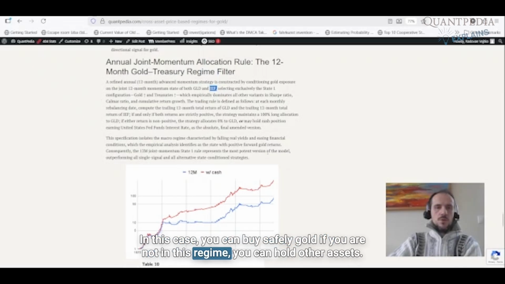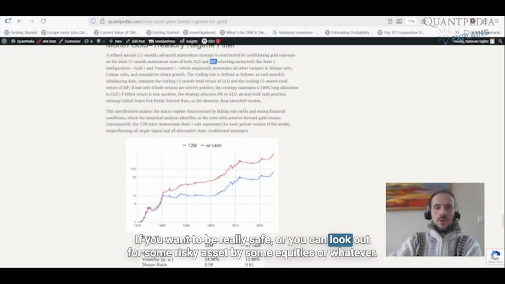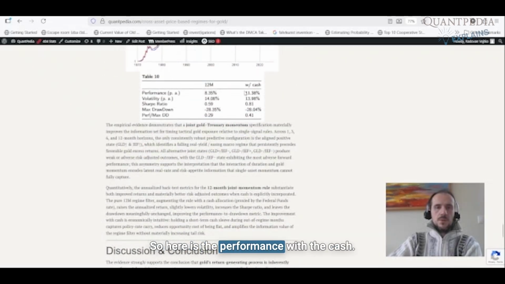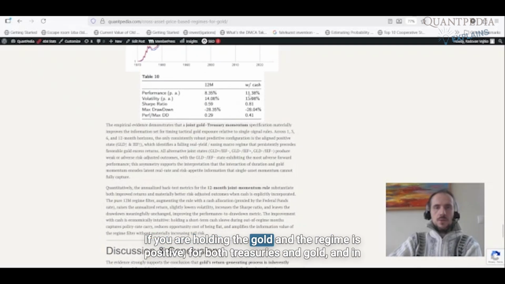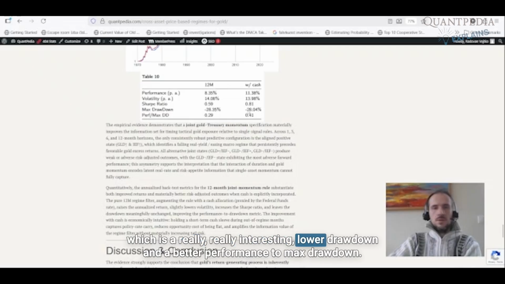If you are not in this regime, you can hold other assets. You can buy cash if you want to be really safe, or you can look out for some risky asset, buy some equities or whatever. So here is the performance with the cash if we are holding the gold when the regime is positive for both treasuries and gold, and in other cases we hold the cash. We have even higher performance, lower volatility, Sharpe ratio 0.8, which is really interesting, lower drawdown, and a better performance to max drawdown.